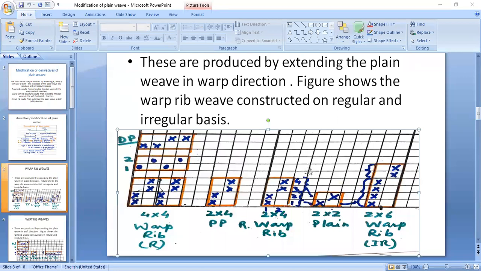So in this way, we can indicate the weave, draft, lifting plan, and denting plan for 2-2 warp rib. Similarly, you can construct it for 4-2 warp rib in your assignment.